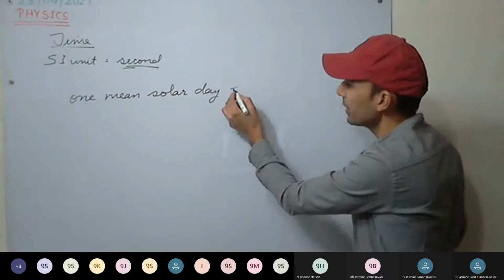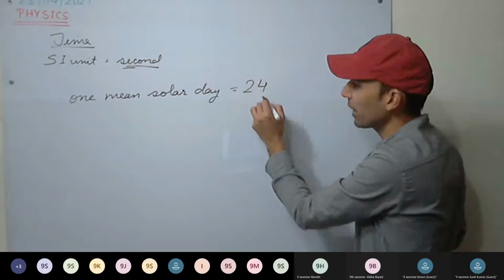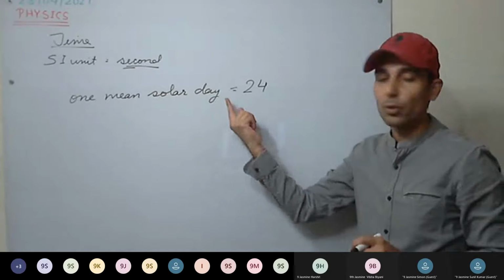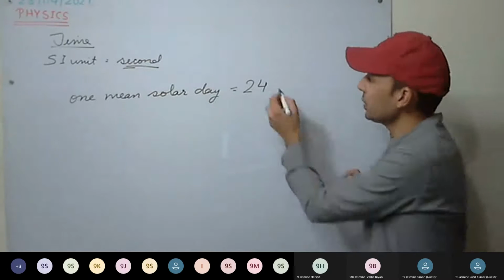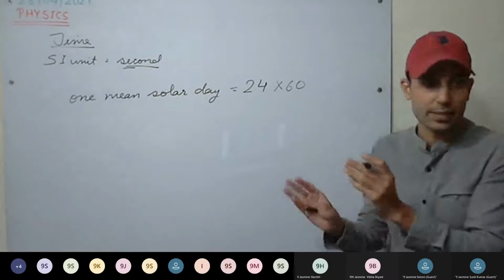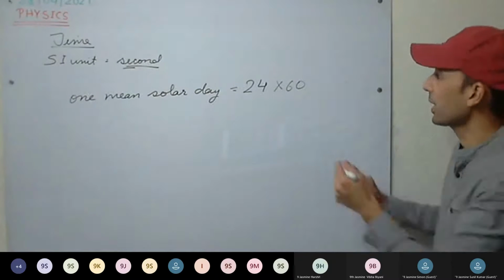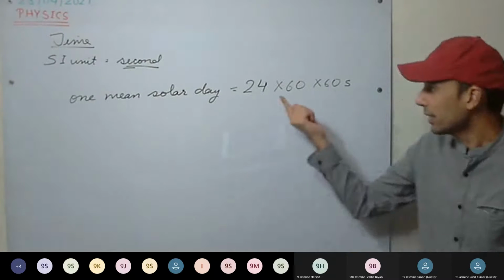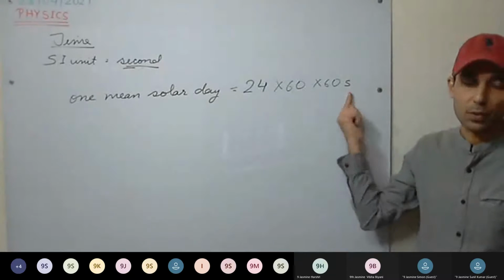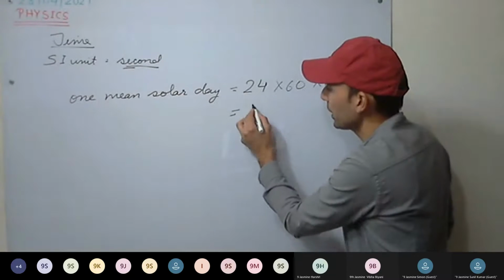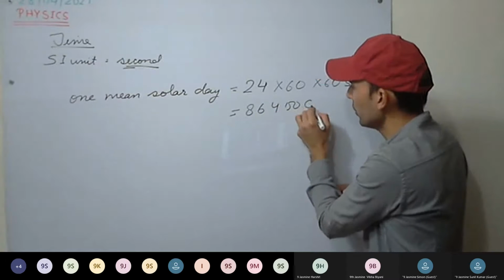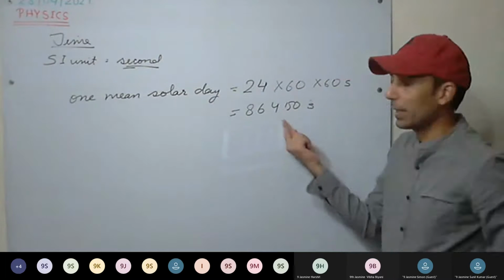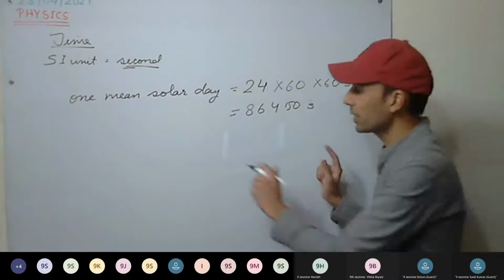So in 1 mean solar day, how many hours are there? They divided 1 mean solar day into 24 hours, and each hour into 60 minutes. Then each minute they again divided into 60 seconds. So in 1 mean solar day, these many seconds we have taken. It comes out to be 86400 seconds.